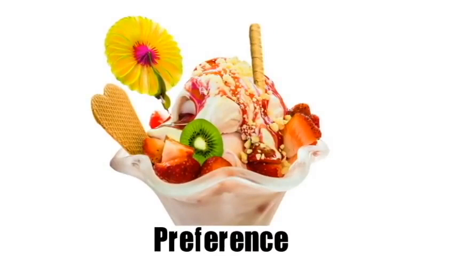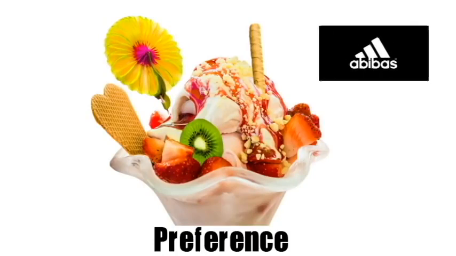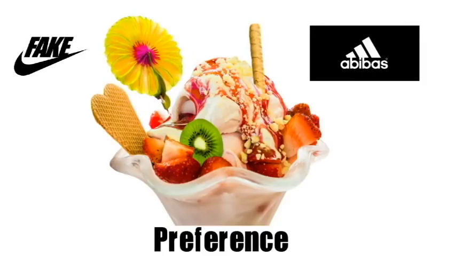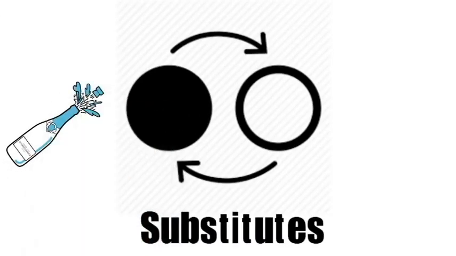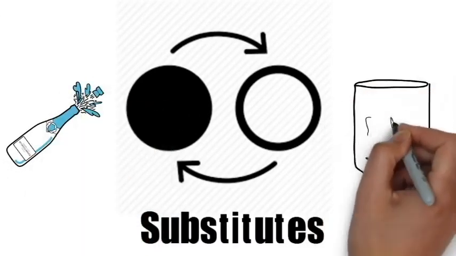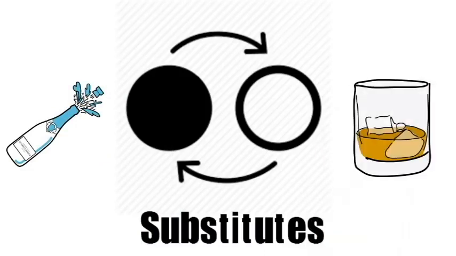A person's preference should not shift from one commodity to another. If he prefers ice cream today and a few days later starts demanding cake, then one will witness a fall in demand for ice cream even if prices remain the same. This thing happens between different brands. Hence, we assume that preferences remain the same. If the price of champagne falls, then people will stop drinking whiskey even if the price of whiskey remains the same. Hence, for the law to hold, it is important that prices of substitute commodities remain the same.